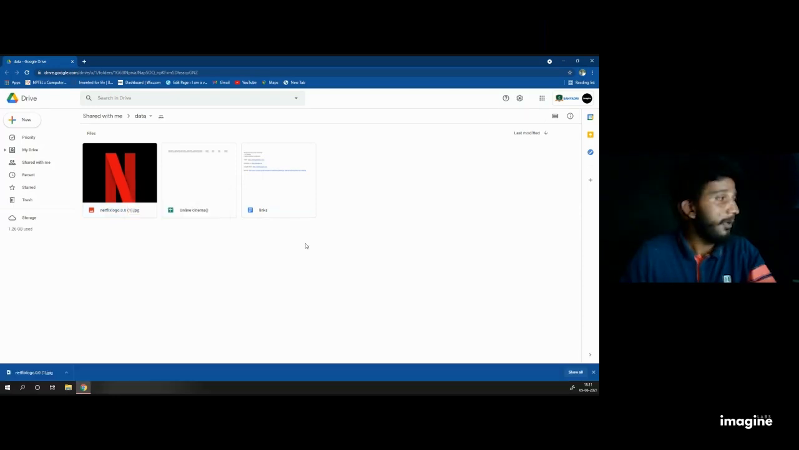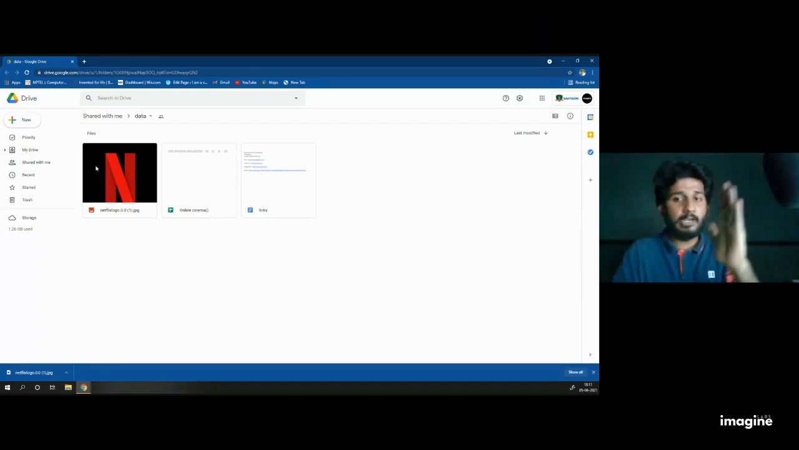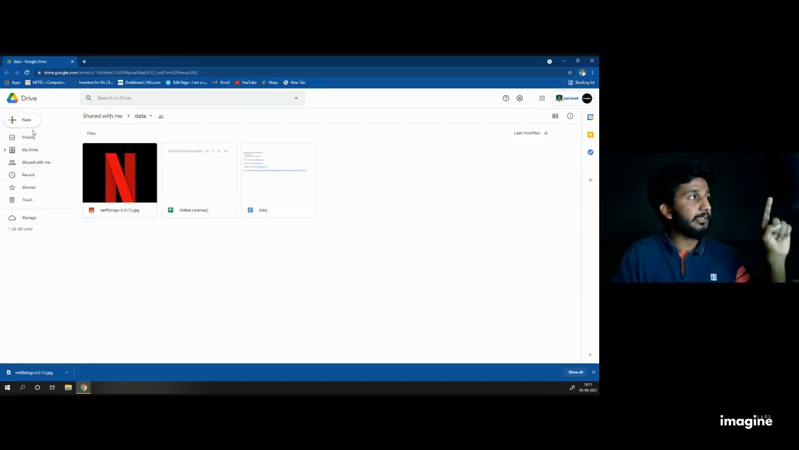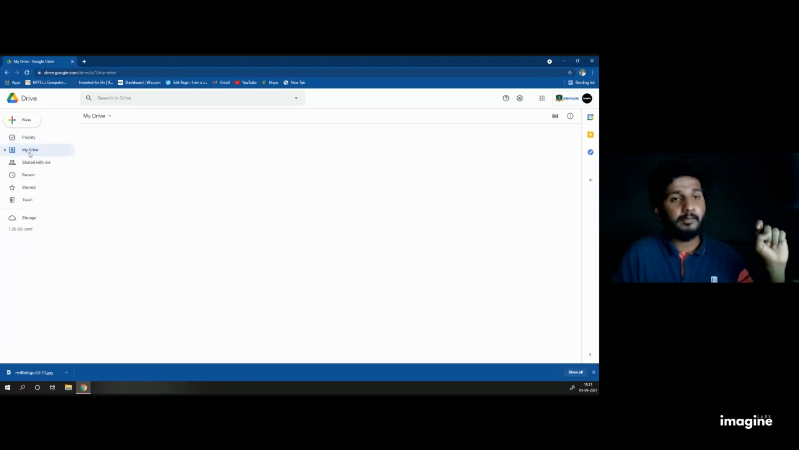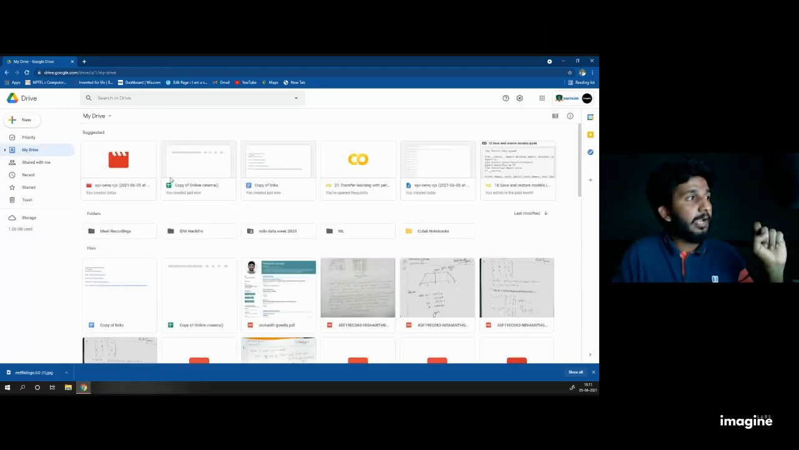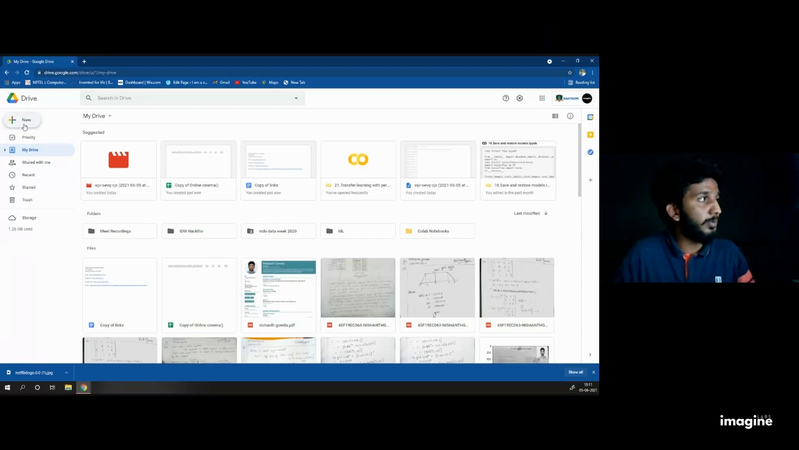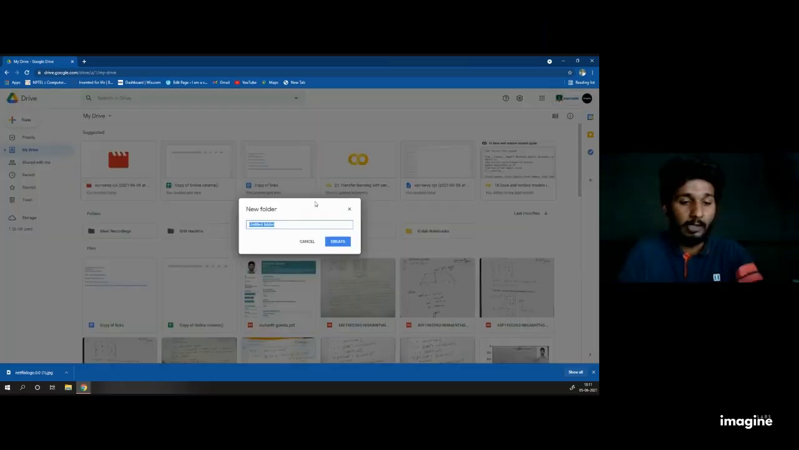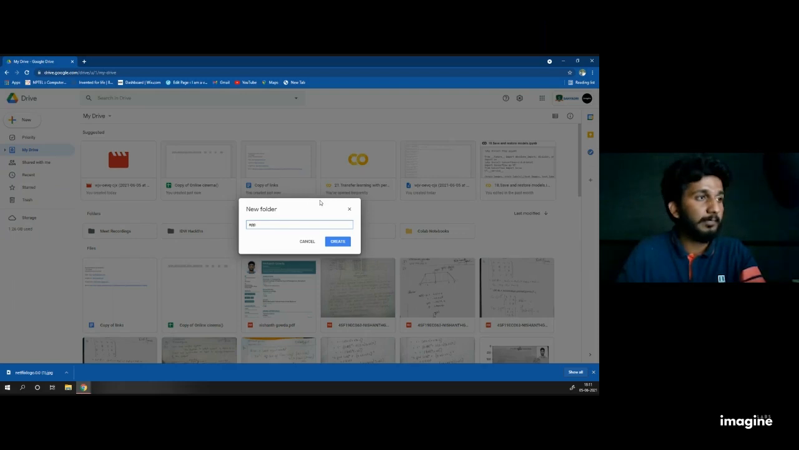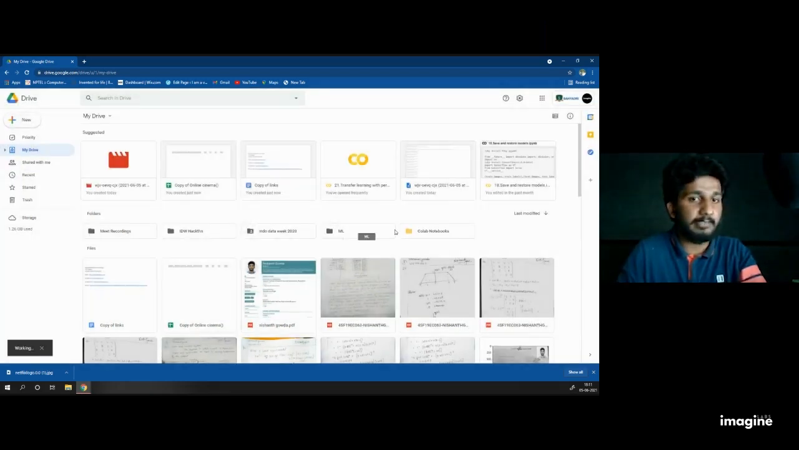Click download. After that, just look at your left side. There are options called new, priority, my drive, shared with me, recent, starred and trash. Click on my drive. Now I can see the copy of online cinema and the copy of link here. Then click the new button and add a folder called app. Everyone, name it app only. Don't change the name, just name it app.